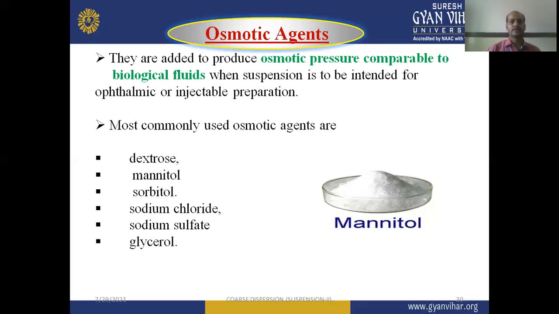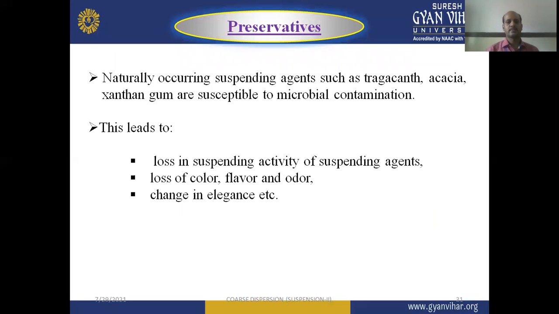Next one is the preservatives. Preservatives are also known as stabilizers, or stability enhancing agents. Different chemicals are available to preserve and stabilize our suspension.